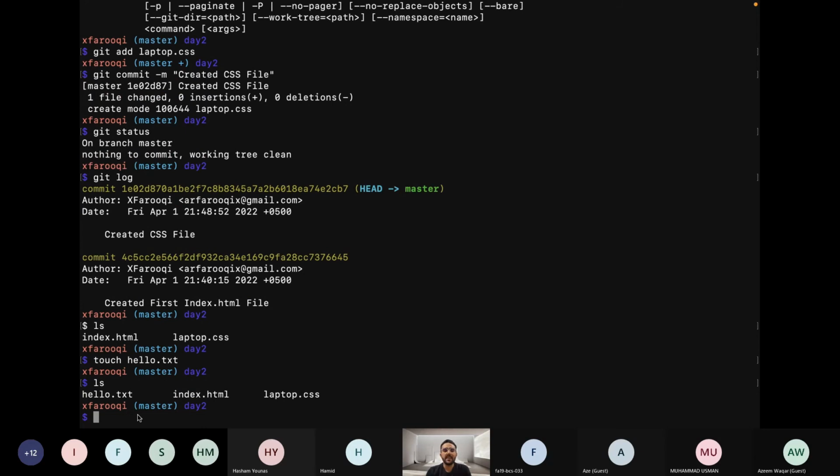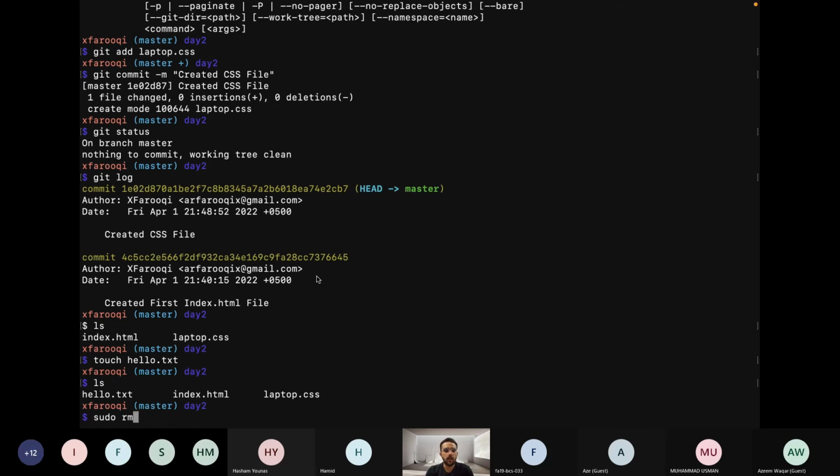So if I remove this file hello.txt using the normal rm command, or using the GUI, like I go to that folder and hit the delete button, what will happen is it will be tracked in the git logs. Let me show you how.